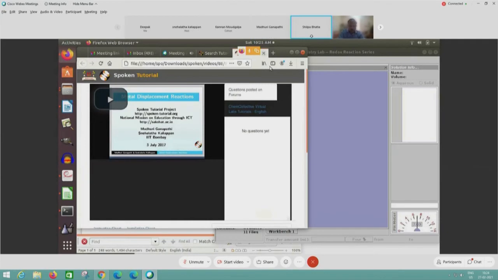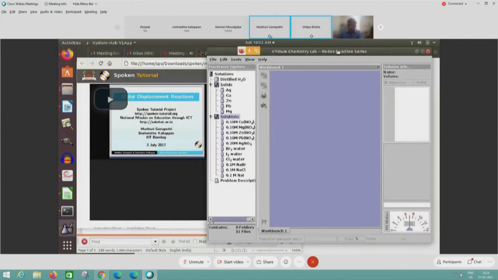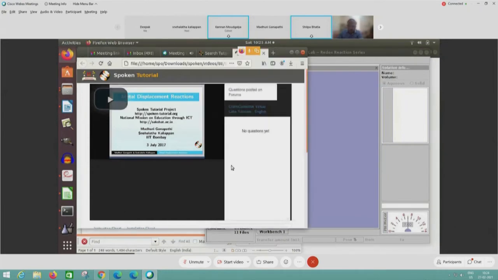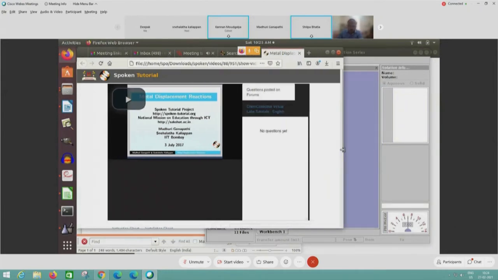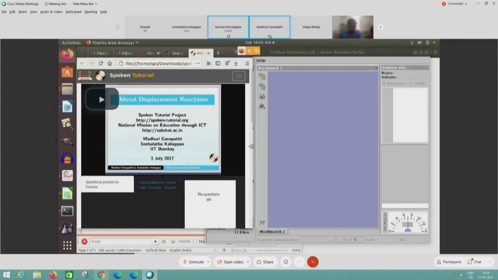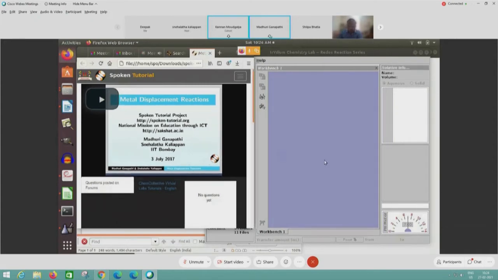Madhuri, you should bring that window a lot closer. This window. No, not that window. You don't need all of that. You don't need to reduce it. Other way around. I don't want any overlap between the two windows. They should do it like this, to the extent possible, then it is better.